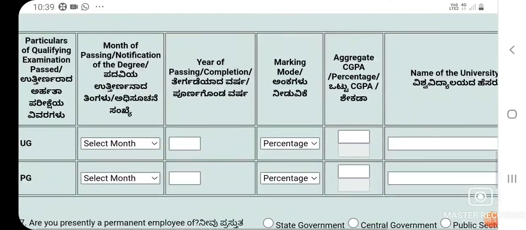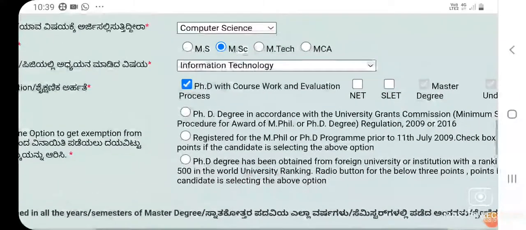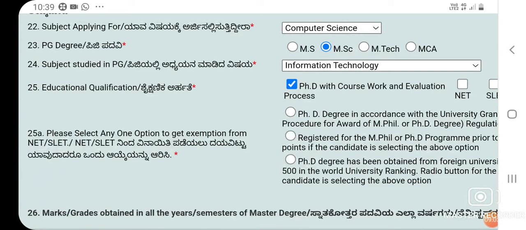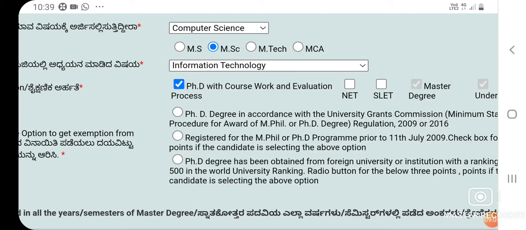Only PhD, so it will display 3 radio buttons asking you a few questions, like whether the PhD degree was completed in accordance with the University Grants Commission Minimum Standards and Procedure for Awarding MPhil/PhD Degree, Regulation 2019 or 2016. If yes, select yes.